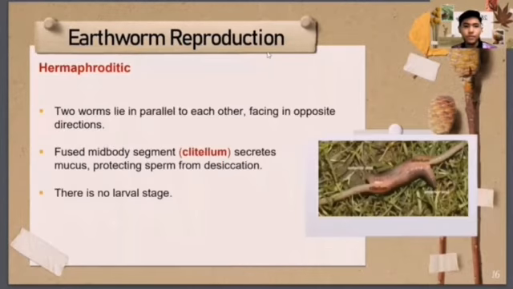So we move on to earthworm reproduction. Earthworm reproduction is hermaphroditic. The process is when two worms lie parallel to each other, facing in opposite directions. Both worms fuse at a body segment called the clitellum, which secretes mucus and protects sperm from desiccation. The clitellum also produces a slime tube, which becomes the cocoon. In the cocoon, there is a fertilized egg. In earthworm reproduction, there is no larval stage.